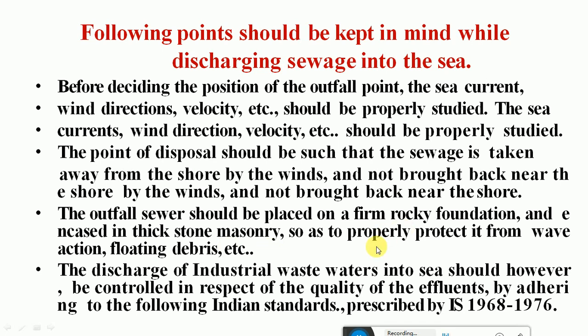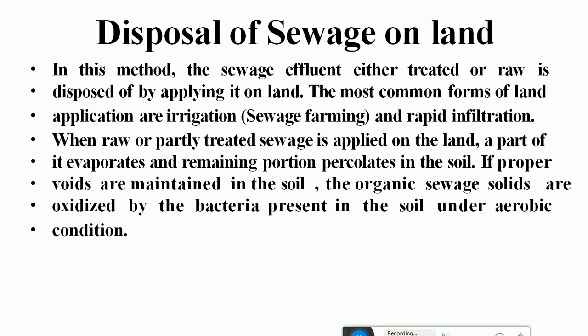That means the outfall should be placed on a firm rocky foundation with a cast stone masonry so that it will not affect the wave action of the sea or an ocean, and it should not get damaged by other material. The discharge of industrial wastewater in the sea should, however, be controlled in respect of quality of effluents by adhering to the Indian standards prescribed in 1968 and 1976.